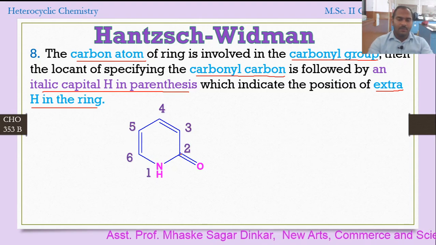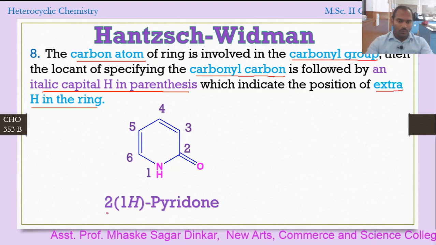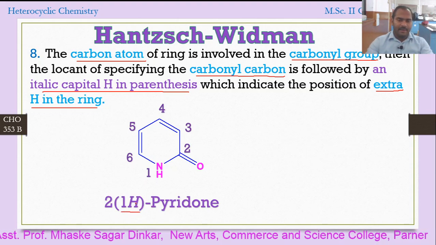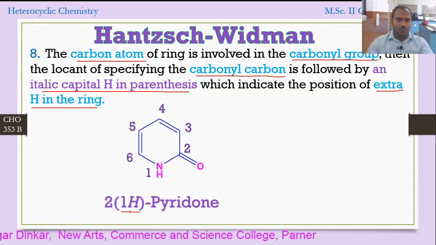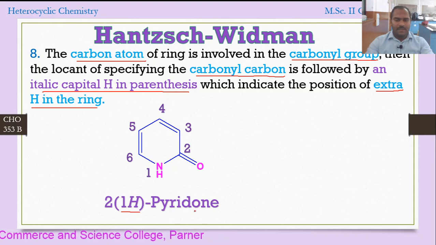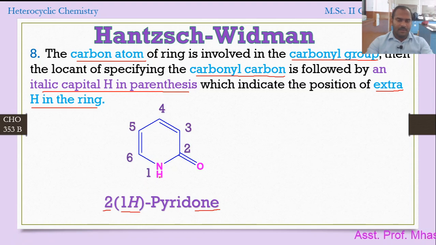So how can you give the name? Here is the name: 2(1H)-pyridone. Now you can see the difference between the previous H and this H. It is an italic H. Why is it a pyridone? Because of the presence of a carbonyl at the second position, so we mention the position 2. 1H indicates the addition of an extra hydrogen at the first position, that is the nitrogen, and pyridone-one because it is a carbonyl. So that will be the name of the compound: 2(1H)-pyridone.